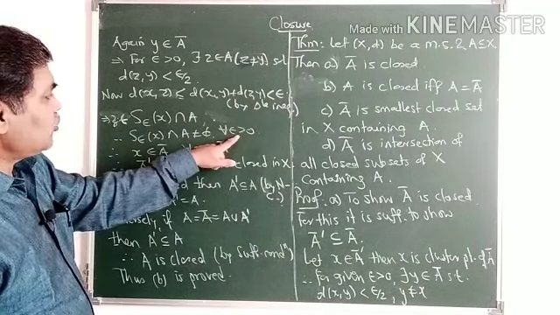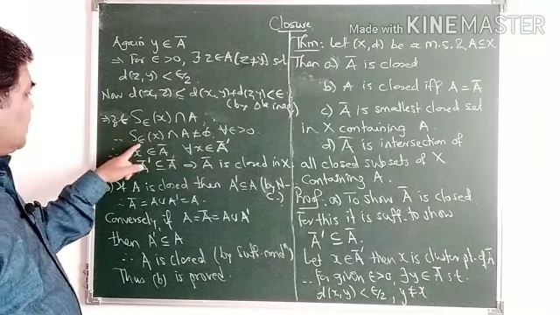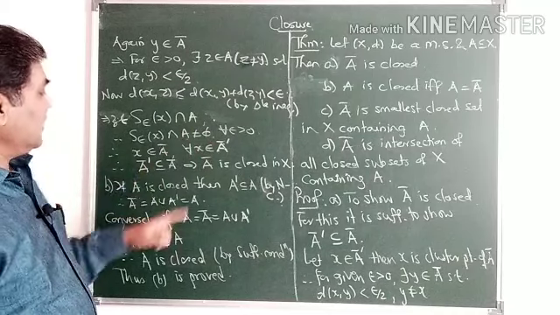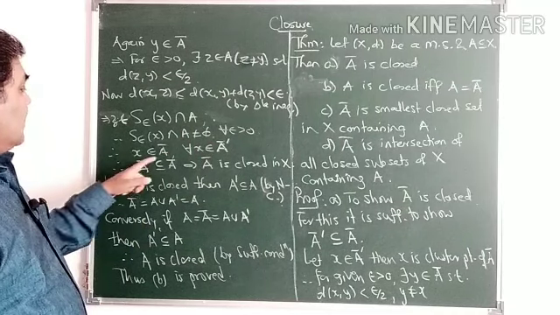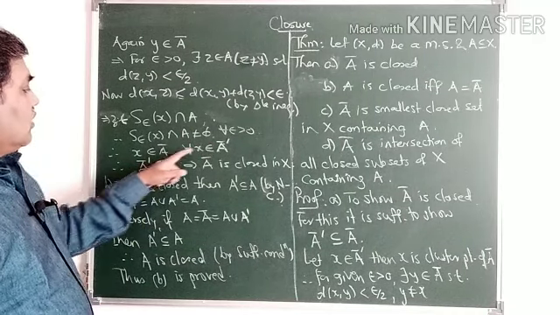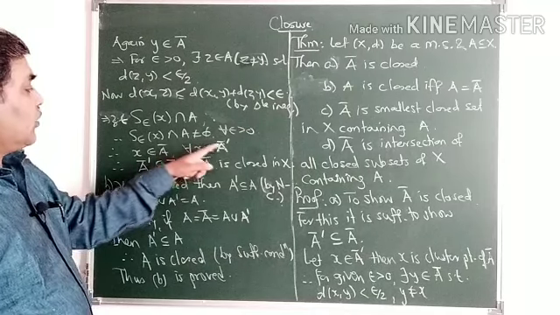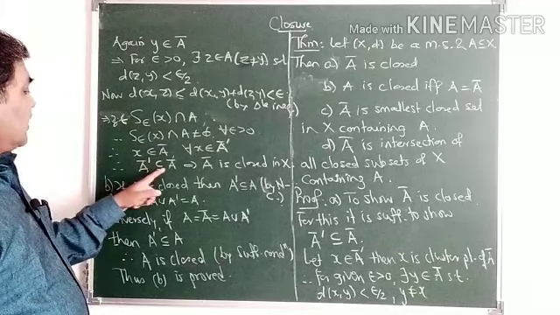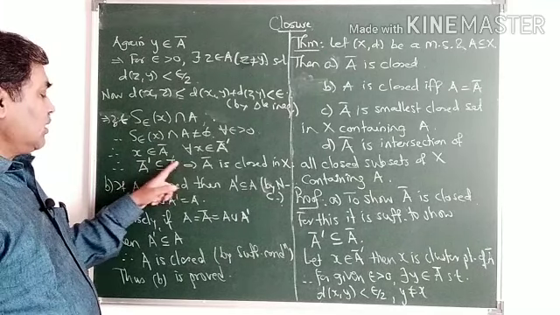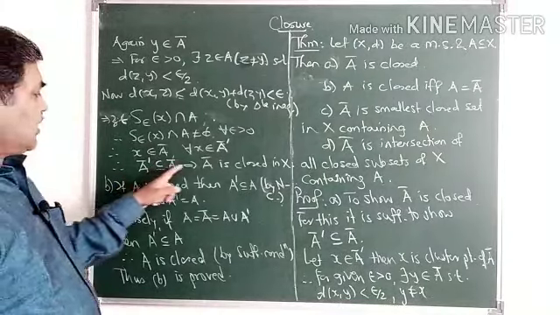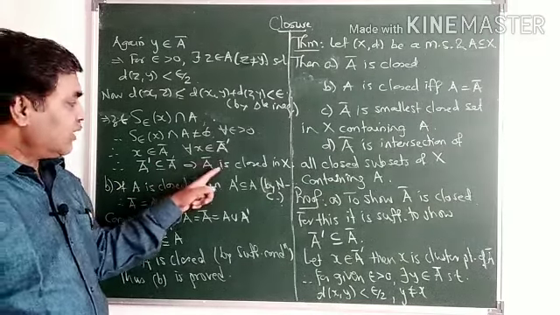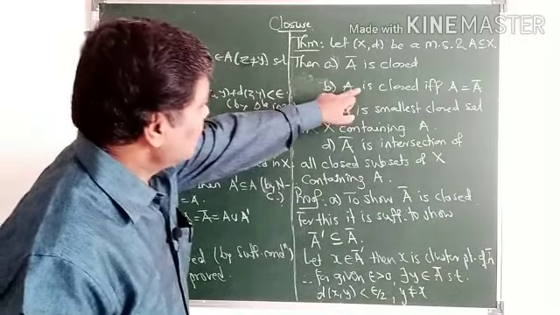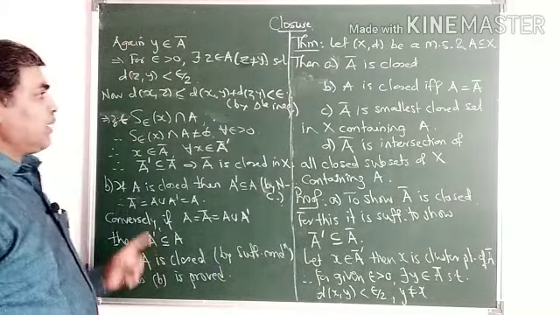There is no restriction on the choice of A, which means the open sphere about x with radius epsilon intersection A is a non-empty set. So x lies in A closure for any cluster or limit point of itself, and therefore A dash is contained in A closure, and therefore by the sufficient condition for a closed set, A closure is a closed set in X.